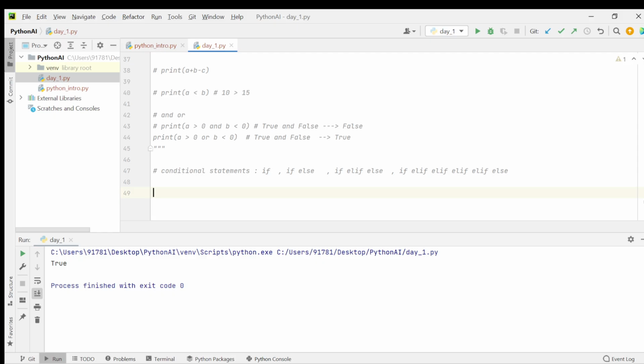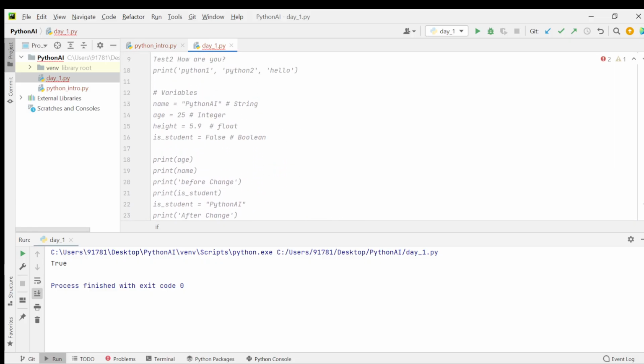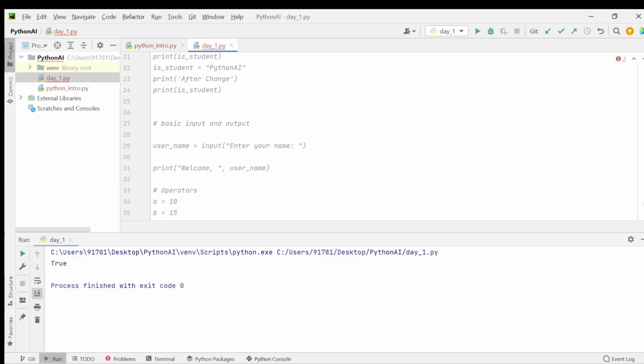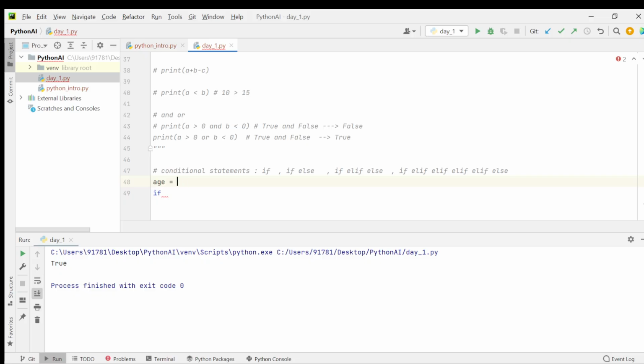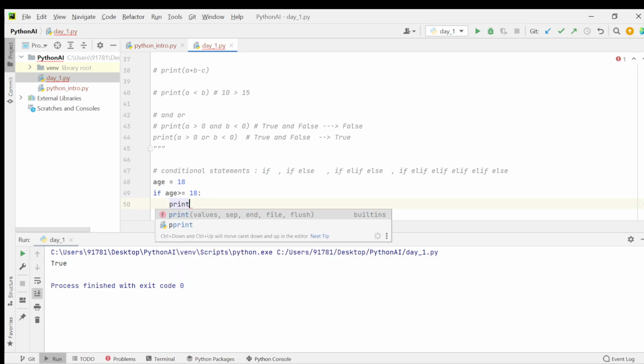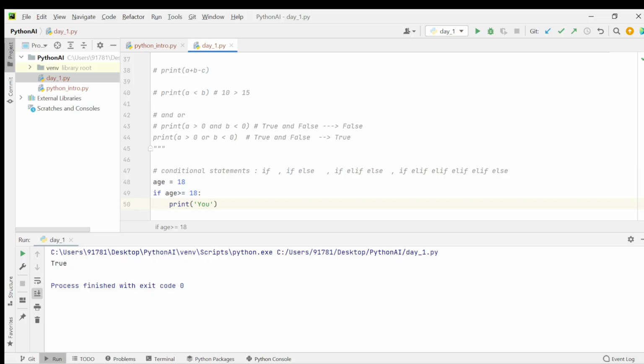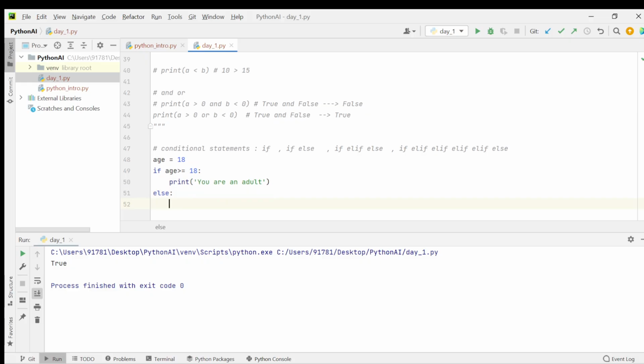Let us try to understand with some examples. Let's say we already defined something right here. Let us copy that variable and store the value as 18. If age is greater than or equal to 18, then print you are an adult, else you are a minor. If you run the program, what will we get?